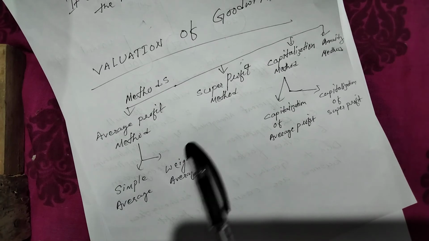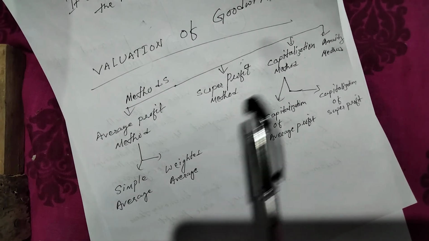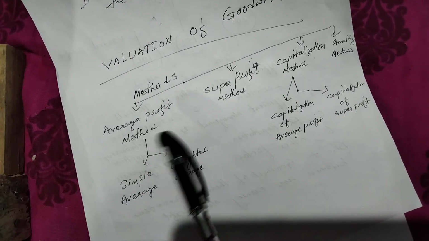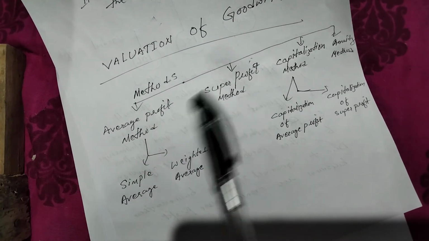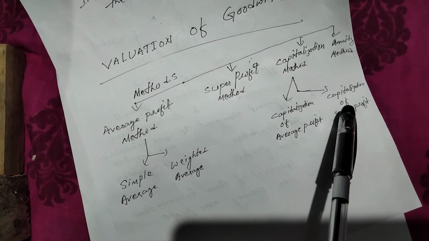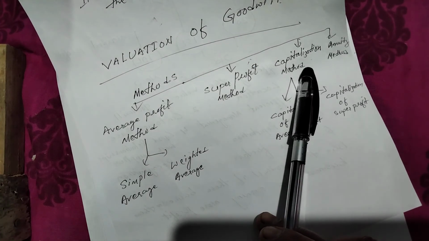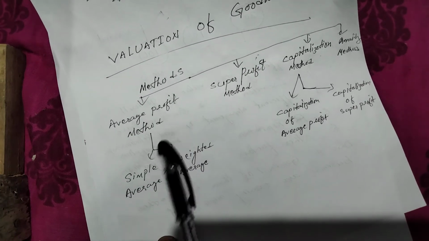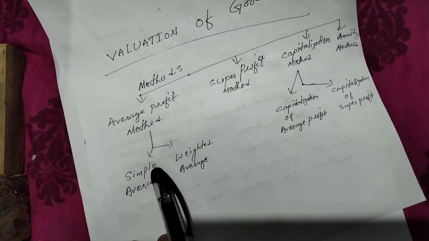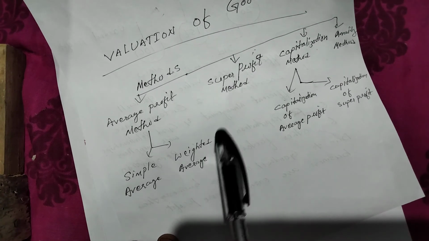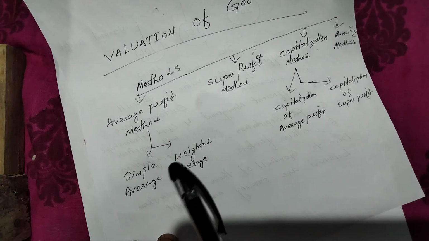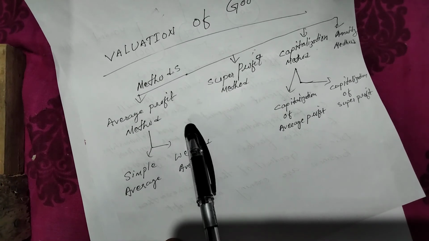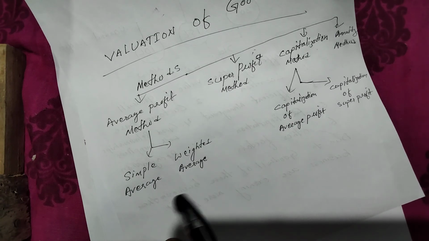See, the method of calculation of goodwill is very simple. First you have to start from here, then go to this, and accordingly do these things. You cannot jump in anywhere and start, it will be very difficult. But if you go in sequence, then it's a very easy topic. So we'll discuss the average profit method from the next video. Thank you very much.